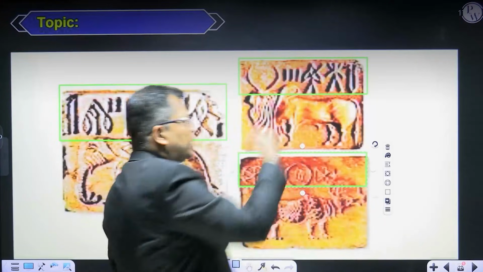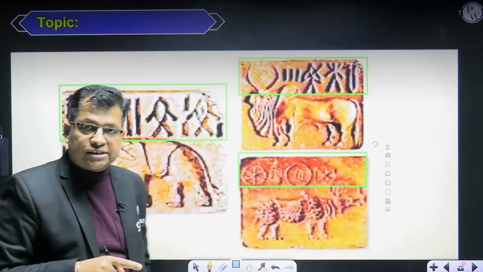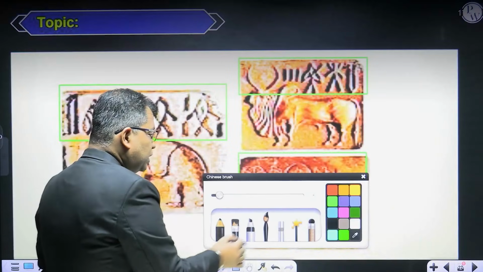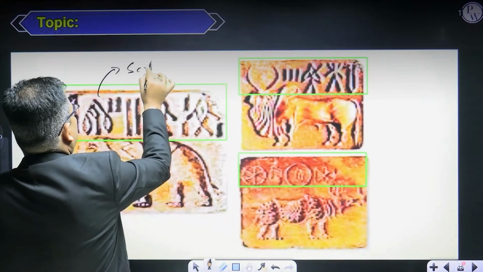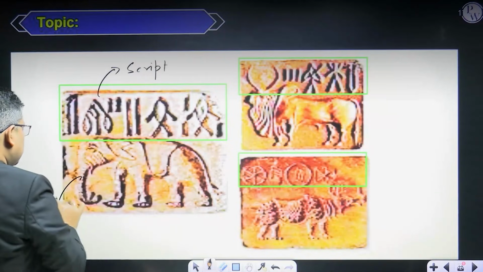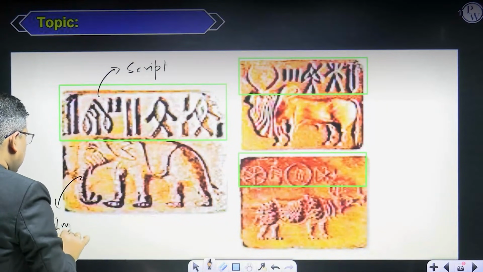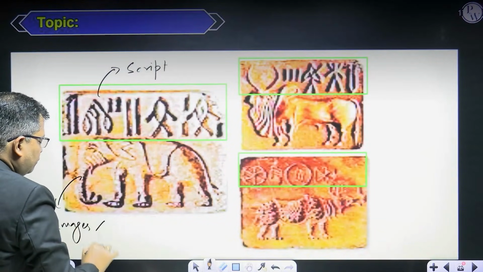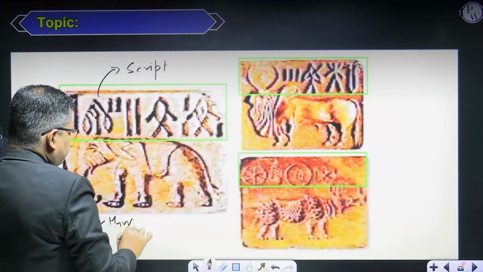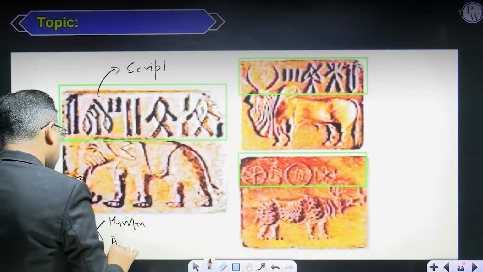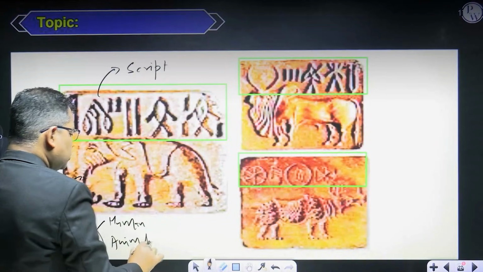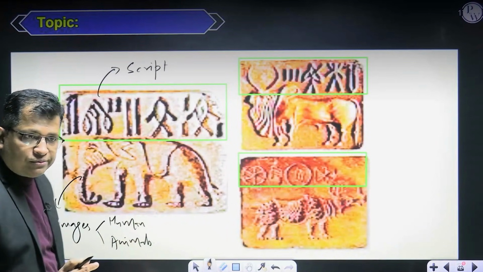In the upper part there is a script written, and in the lower part there are some kinds of images. These images may be of a human or man-like figure, and then there are animals also. Are you getting me? That is what you should observe.